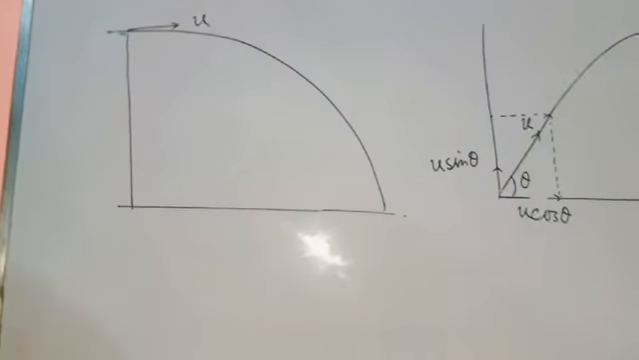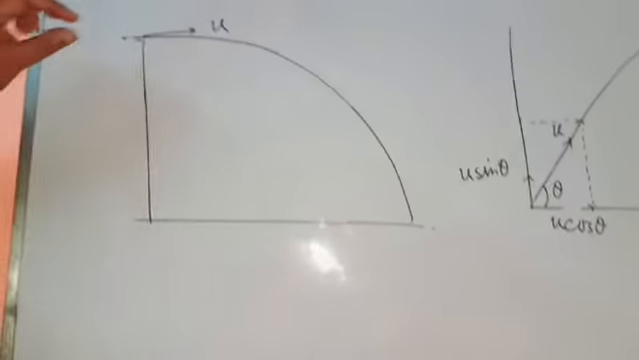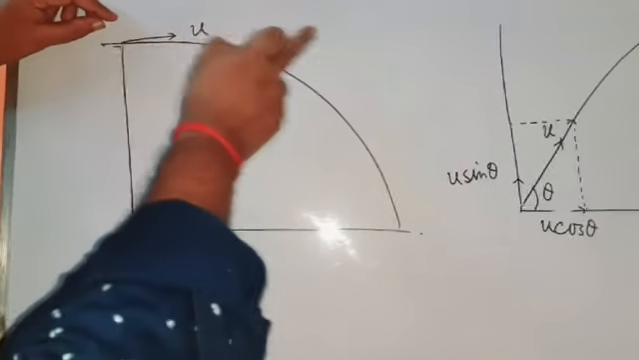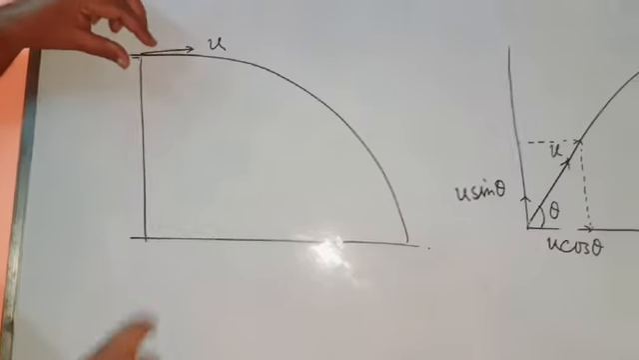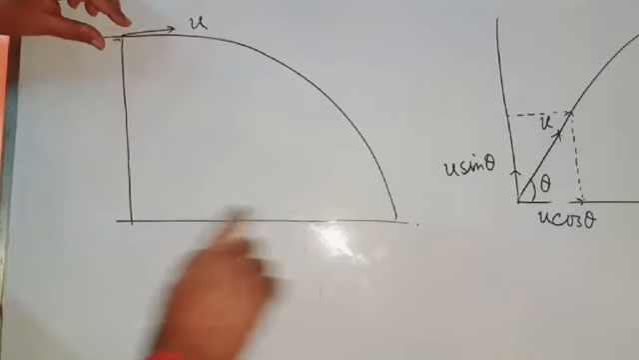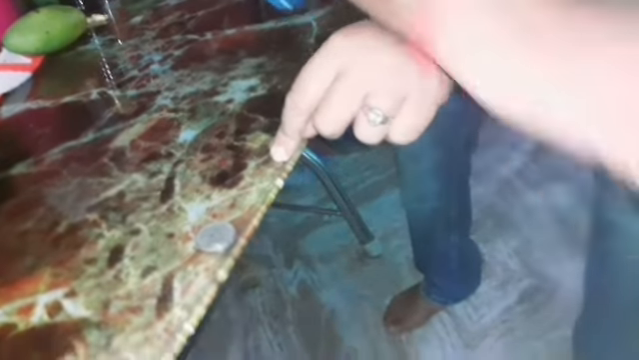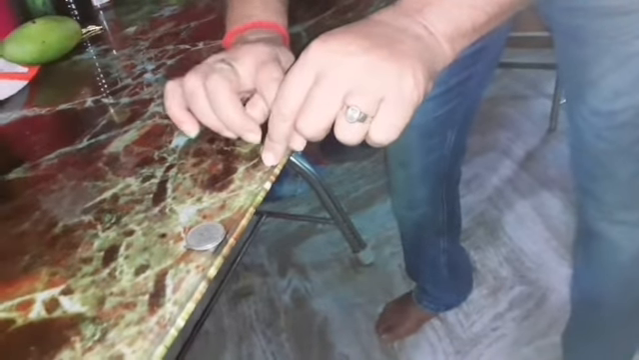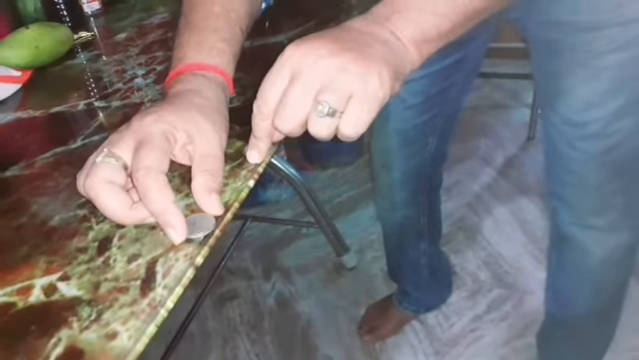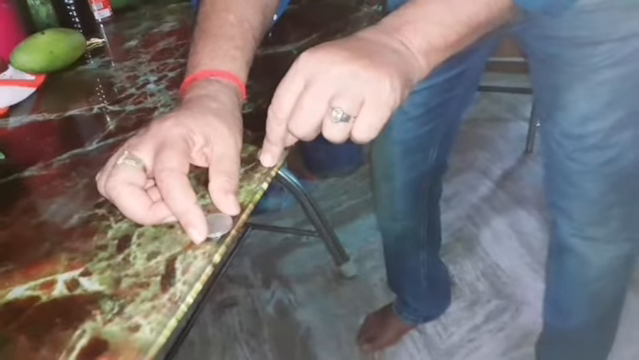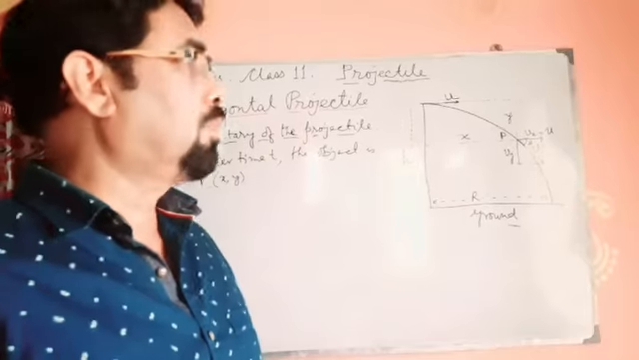Now practically we will show that if one object is thrown with horizontal velocity and at the same time another object is dropped, they will touch the ground at the same time. So see, I have taken two coins. This coin I will throw horizontally, so it will move to that side, and this one will drop directly downwards. We have to see whether these two coins will fall on the ground at the same time or not. Ready? 1, 2, 3.